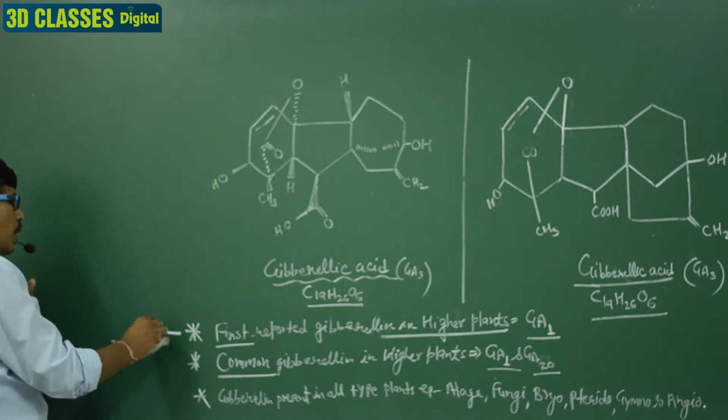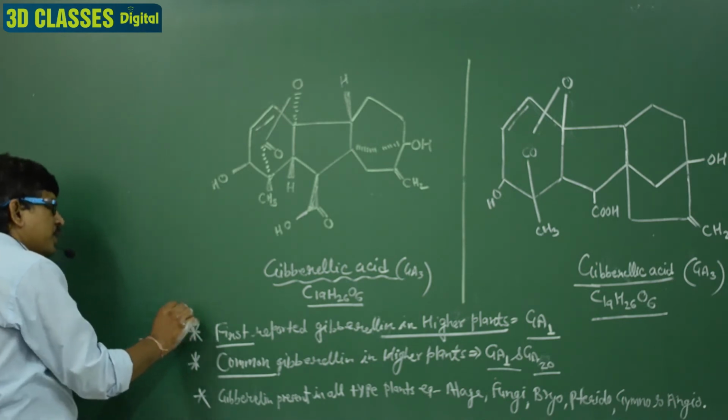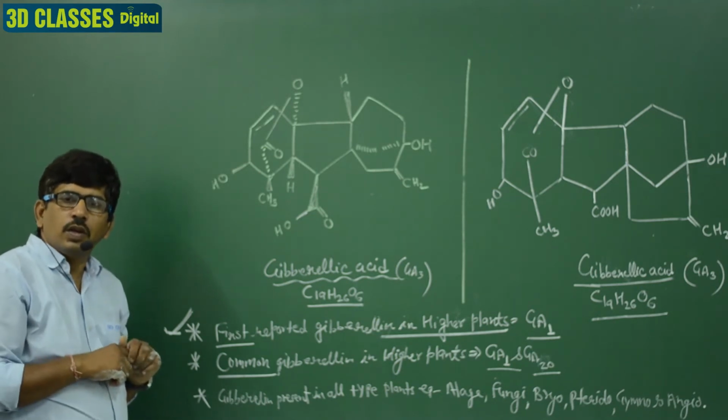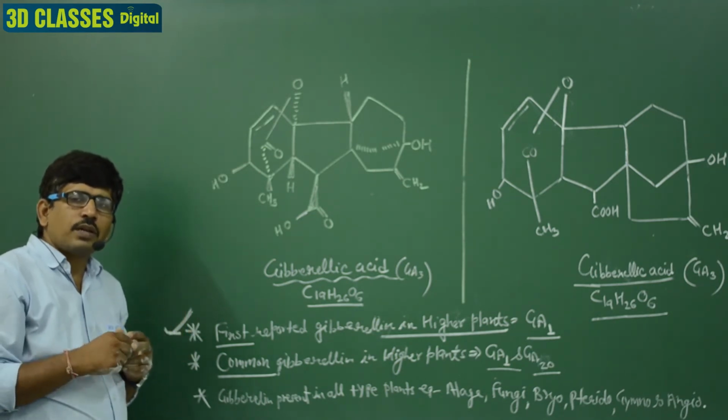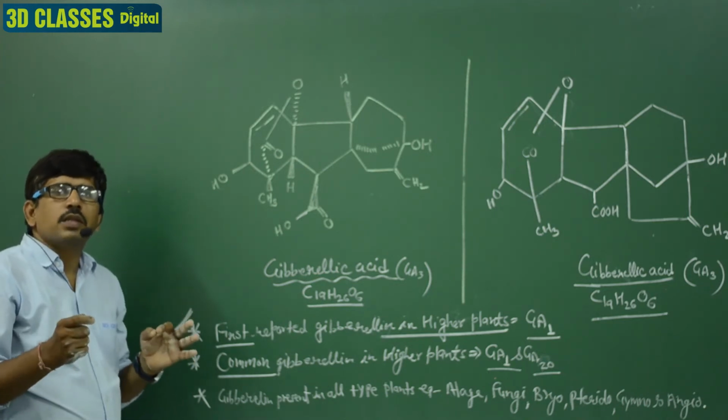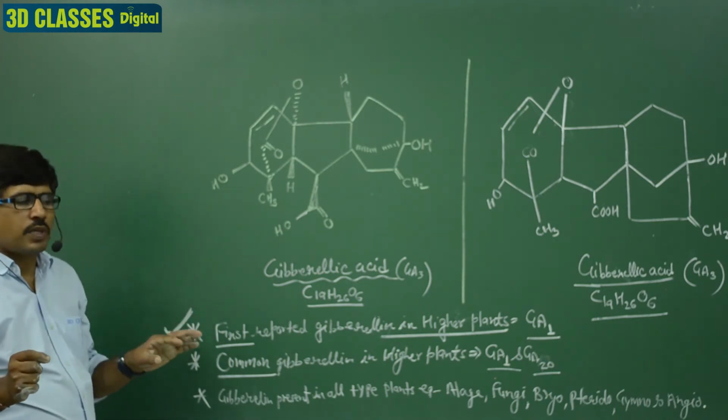In higher plants, which gibberellin is present commonly? The answer is GA1. When the option has both, GA1 and GA20, then commonly in higher plants GA1 and GA20 are present. Clear?